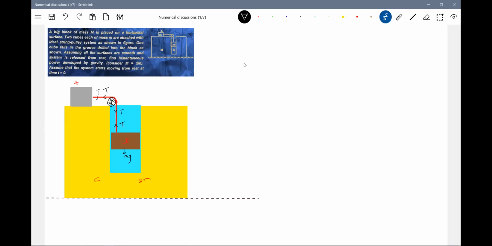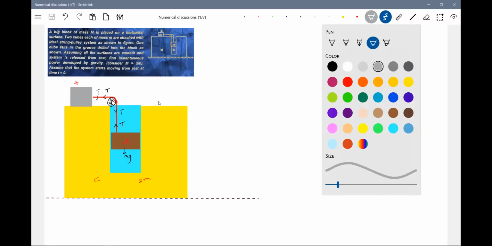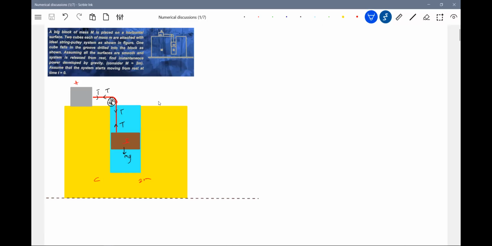It asks to find the instantaneous power developed by gravity. You see this, I suggest we have very few numericals on power. Am I right? Go back to all the wedge constraints. There, the tension into velocity will be the power generated by the tension of the rope. Normal contact into velocity of any block or surface will be the power generated by normal contact. Very general things can be asked, I think. So definitely in the advanced exam, you may expect questions of this kind. Just be careful, the IIT paper may trouble you with questions of this kind.